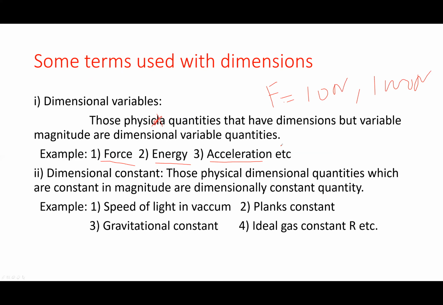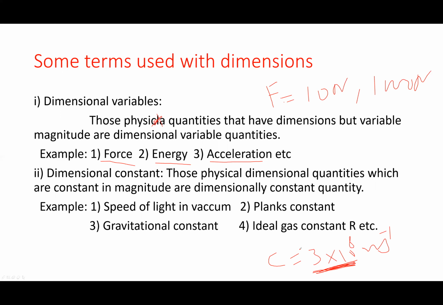And dimensional constants are those whose magnitude cannot be changed. For example, speed of light, 3 cross 10 raised to power 8 meter per second. It's a dimensional constant. Its magnitude remains constant. The magnitude of speed of light will never change.